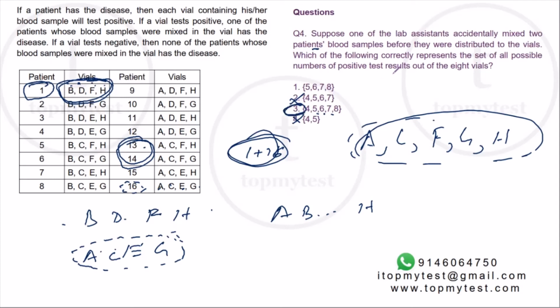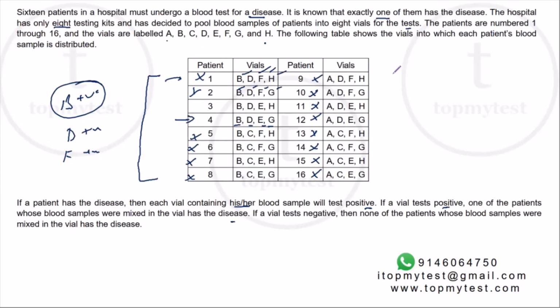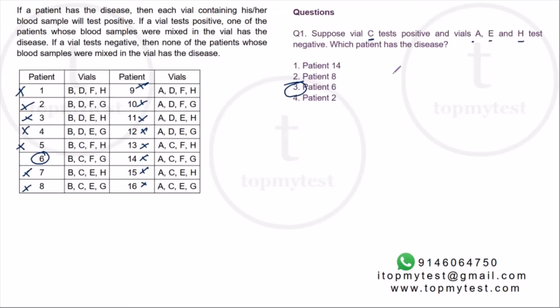So this is a pretty straightforward question. It's perhaps one of the easiest questions in slot 3, which was a pretty tricky slot. But in order to solve this, you need to be very clear about how the blood is getting infected, how the blood is getting distributed, and how to identify the patient.